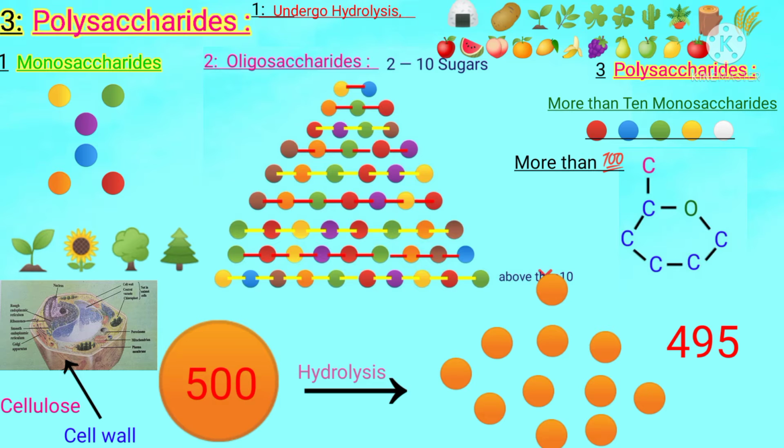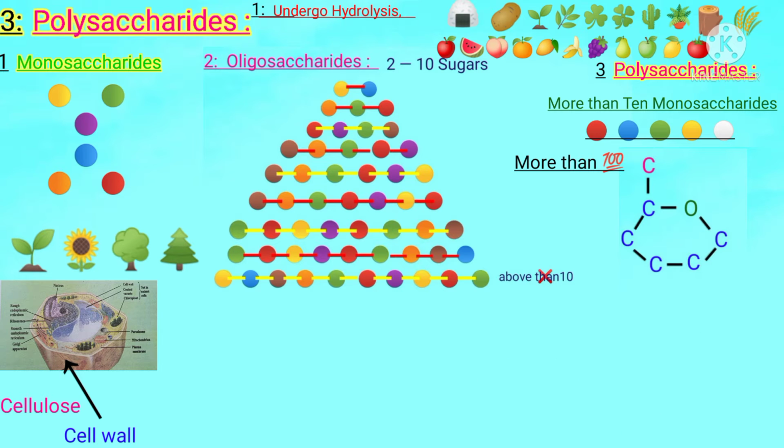Likewise, chitin that is present in the cell wall of fungi is also a polysaccharide. Students, some other biologically important examples of polysaccharides are starch, glycogen, dextrin, agar, and pectin. Similarly, peptidoglycan, which is present in bacterial cell walls, is also a polysaccharide.